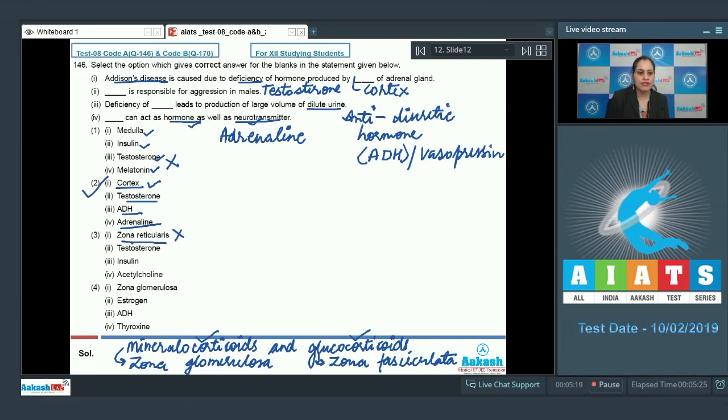Sex corticoids are released from zona reticularis and their deficiency will not lead to Addison's disease. Testosterone, yes. Insulin is an incorrect option. Deficiency of insulin leads to diabetes mellitus. And acetylcholine, so this is an incorrect option. The last option is zona glomerulosa, estrogen, ADH and thyroxine, and this is also an incorrect option. So the correct answer to this question is option number 2. Let's discuss our next question.